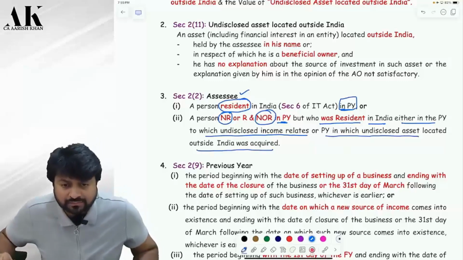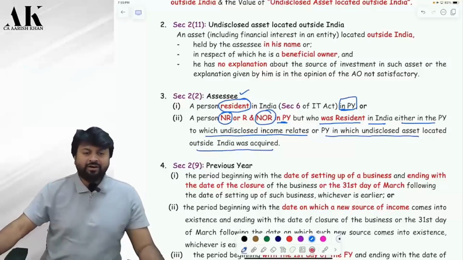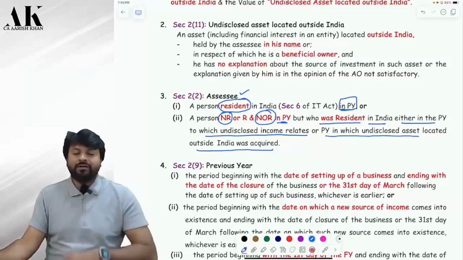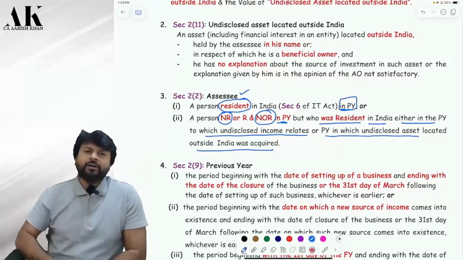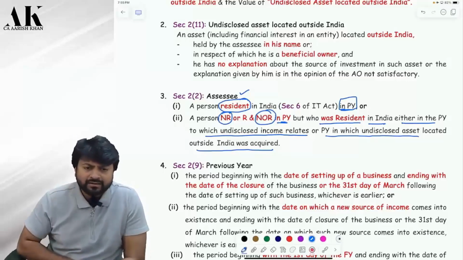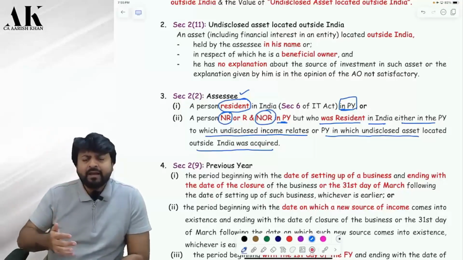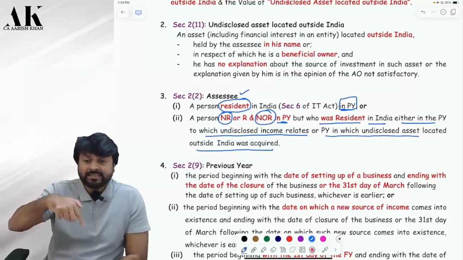Listen carefully now. Very dangerous law. So what does point number 1 say? You are resident in India today, resident in 23-24. Then you are an assessee. Point number 2: today you are non-resident, or you are not ordinary resident.